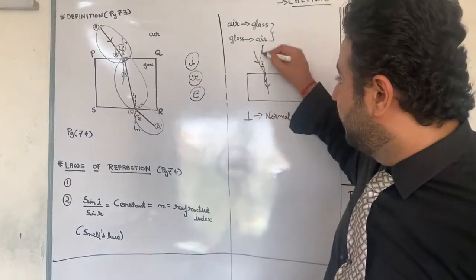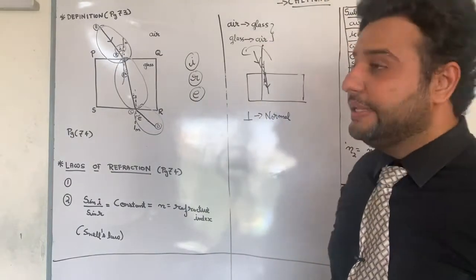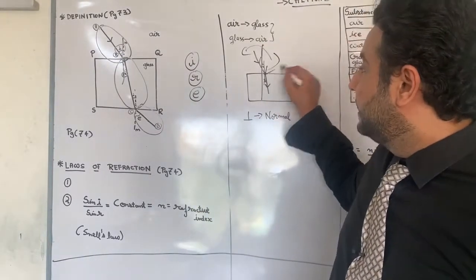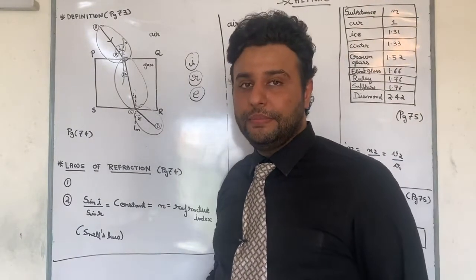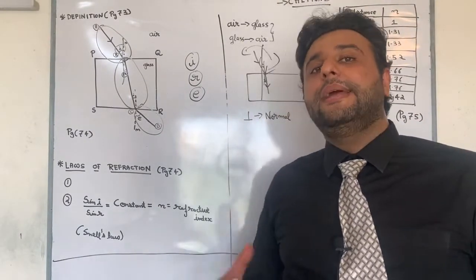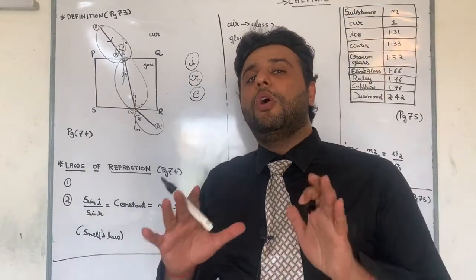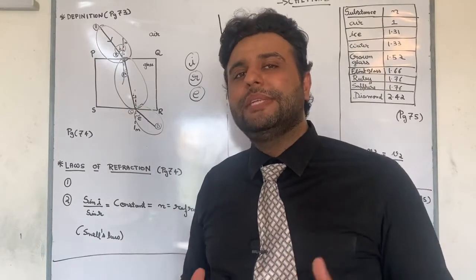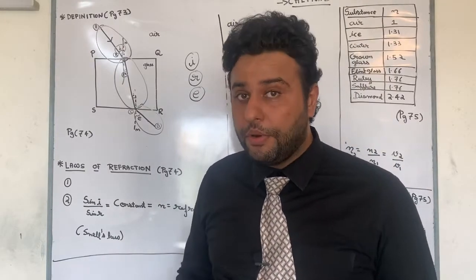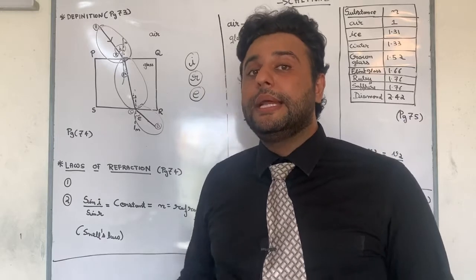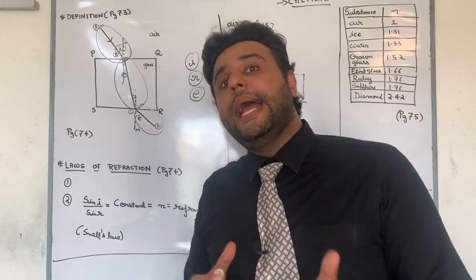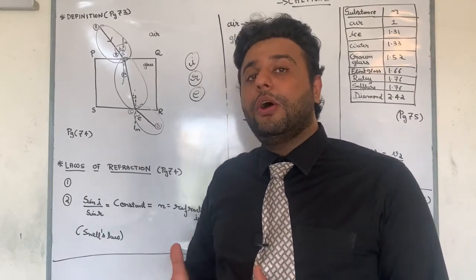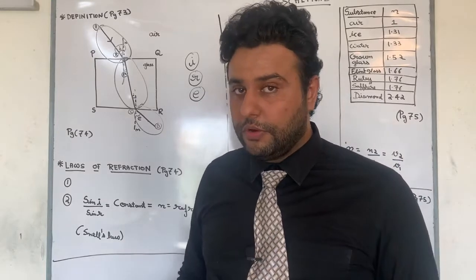If I draw a normal, on one side I have incident ray and on the other side I have refracted ray. And incident ray, refracted ray and normal all lie on the same plane, which is a subsidiary line, not that important, but the important line is that the incident ray and the refracted ray lie on opposite sides of the normal.